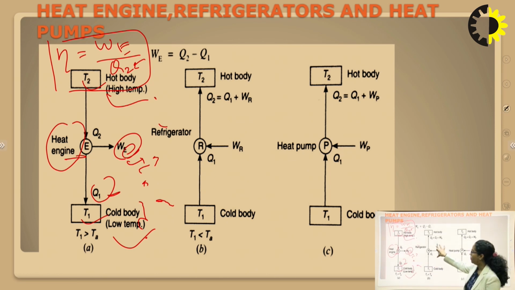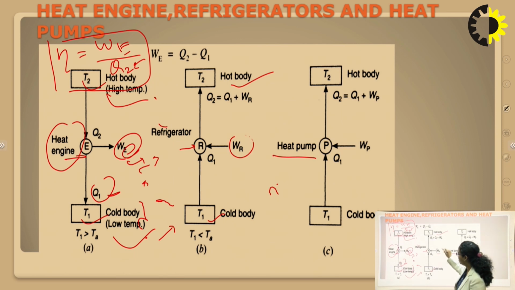Now let's take another example of the refrigerator, and then we will talk about the heat pump. In the refrigerator, our objective is something different. We don't have to get some work from the system, but we have to maintain a temperature which must be lower than the surroundings. So here T1 again is the cold body temperature, T2 is the hot body temperature. You see this is the refrigerator, where we are supplying WR. WR is the work which is being supplied to the refrigerator, so in suffix it is R. Again Q1 is the heat transfer from the cold body, and Q2 is heat supplied to the hot body.